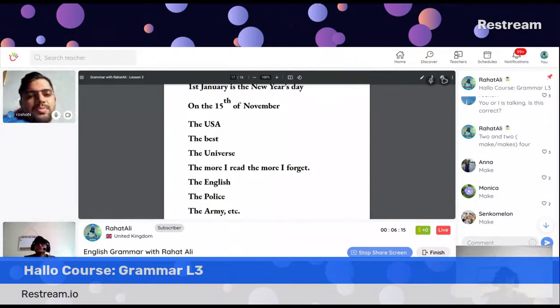Is that clear? So both are correct in this case. Two and two makes four, and two and two make four. I've seen both of the expressions in different places. And when you study grammar, I suggest you take the help from any grammar book, a reliable source, which will be helpful for you to elaborate your knowledge, whatever you learn.